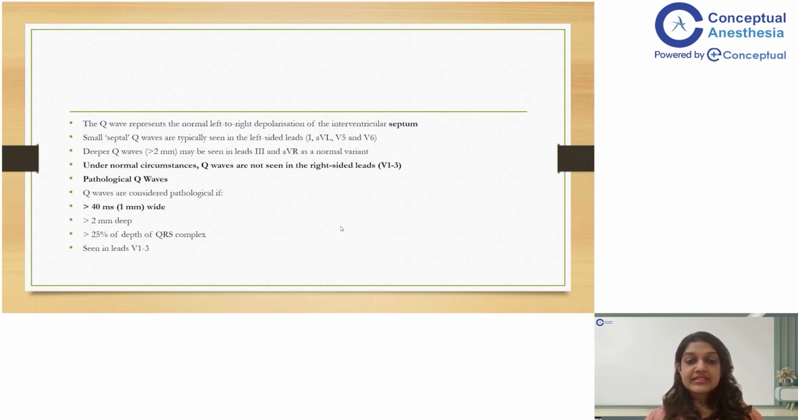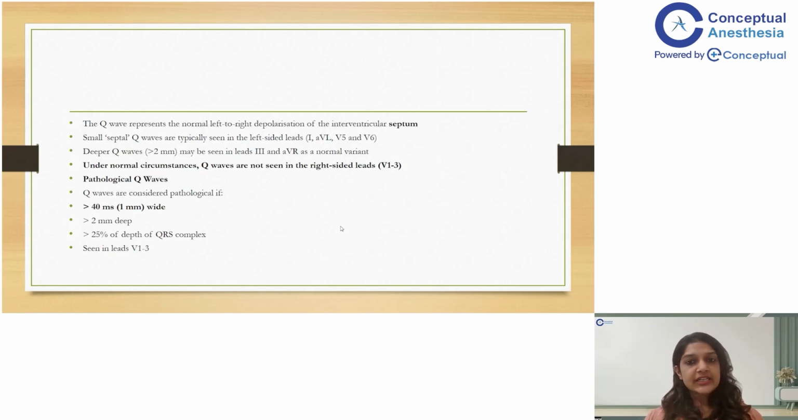But sometimes in leads 3 and AVR, even normally, Q waves more than 2 millimeters can be present. Many a time you come across ECGs of very young patients who have Q waves which are quite deep. They can be even more than 2 millimeters, but they are present in lead 3 and lead AVR. At that point of time, you tend to ignore it because it tends to be a normal variant, unless the patient has any history of prior myocardial infarction. But normally in the left leads, Q waves may be present, and in fact, Q waves more than 2 millimeters deep can be present in leads 3 and AVR.